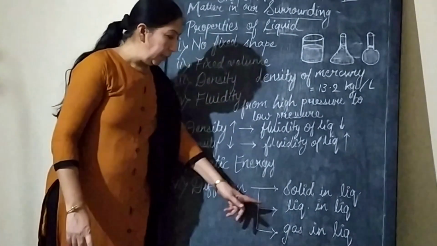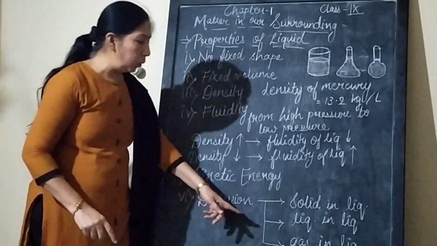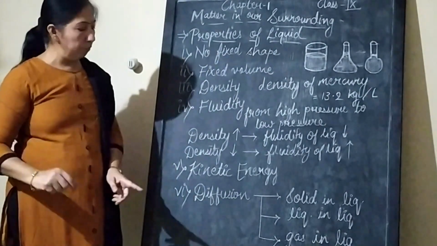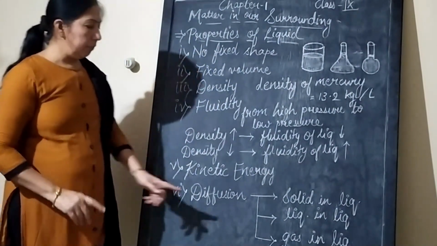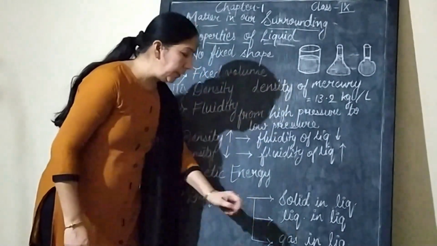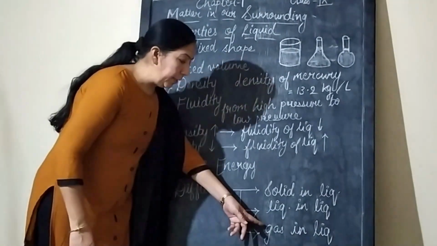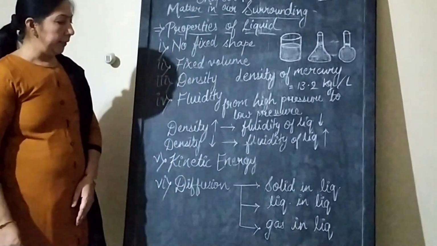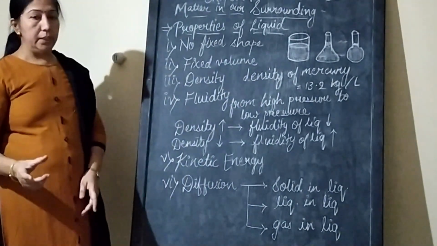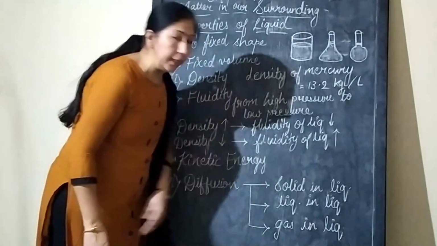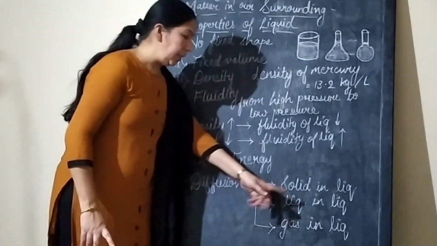Now the second one, liquid in liquid. Examples of liquid in liquid are alcohol in water or honey in water. When we mix them together, they gradually mix with water. The third one is gas in liquid. In all cold drinks, carbon dioxide is present, so that can be mixed with water. If we take oxygen, dissolved oxygen is present inside the water. That is another example of a gas in a liquid.